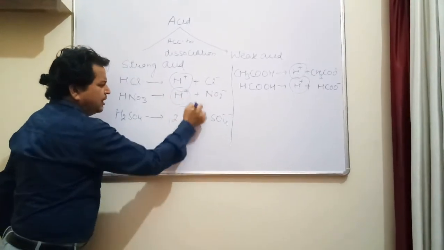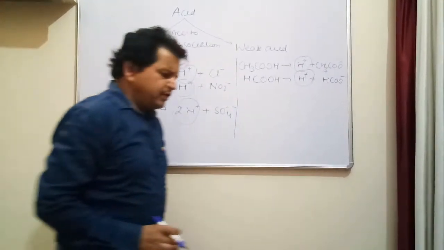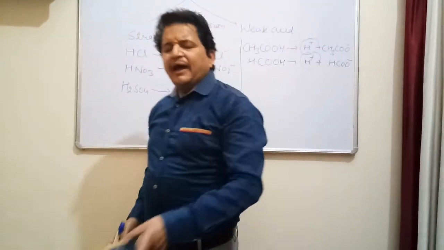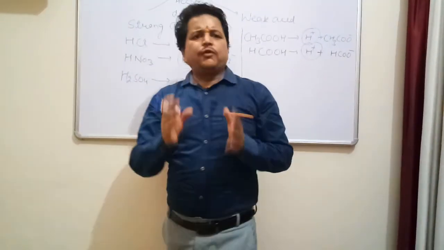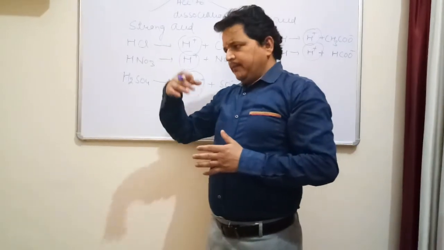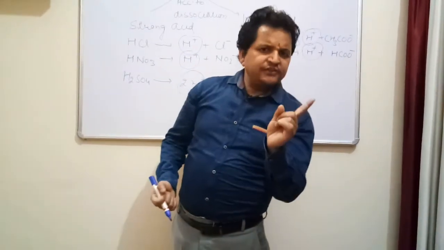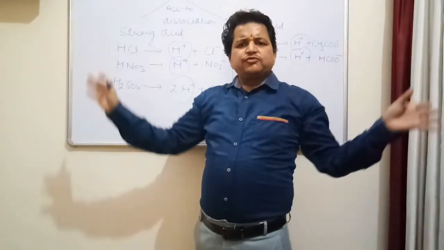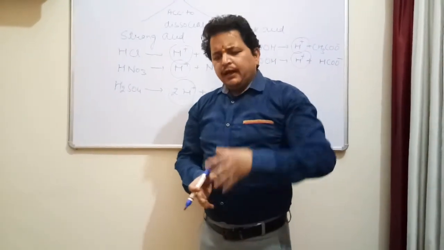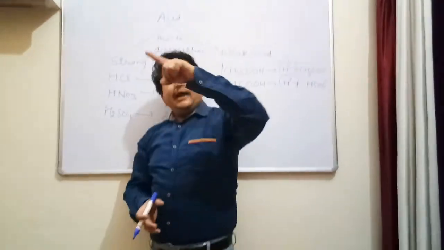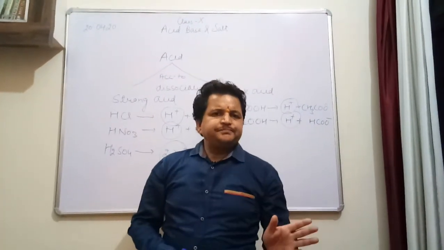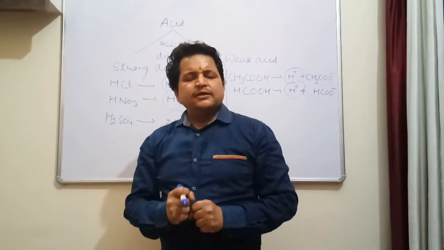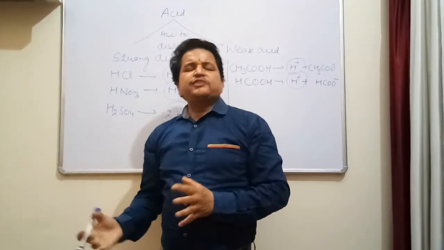So this was a little explanation of what an acid is. As I have told you, the term acid has been taken from the Greek word acidus, which means sour in taste. That's why we said all those substances in our surroundings having sour taste are acids. Then we discussed bases. Bases are those substances which are bitter in taste.